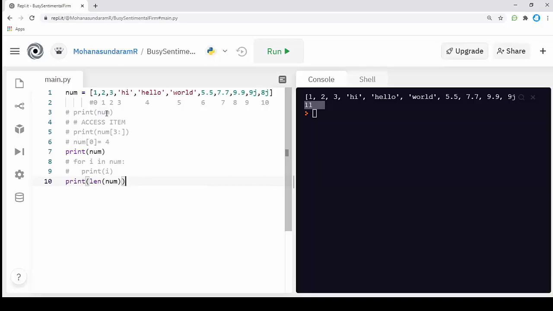Next process is adding data. We have seen accessing an item in the list and also changing the value of the list. But what if I want to add additional data to my list? For this, I can use an inbuilt method called append.